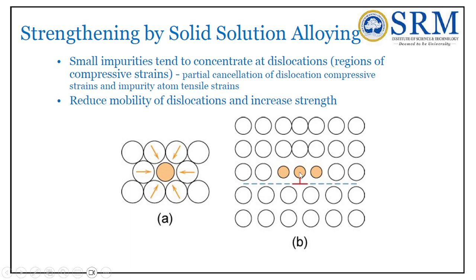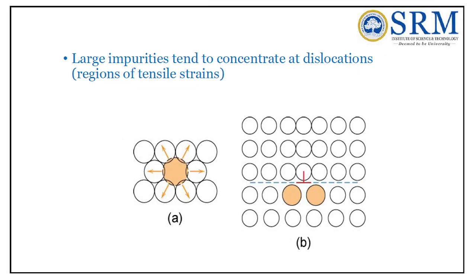Either by means of interstitial solid solution or substitutional solid solution. This diagram illustrates how the barrier is formed with the help of substitutional solid solution atoms. The substitute atom, which is smaller than the solvent atom, is not able to move the bigger atom, so it has to apply more strength and release more energy. Obviously the strength of the material increases, right.